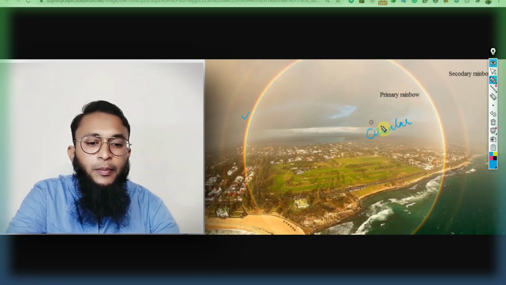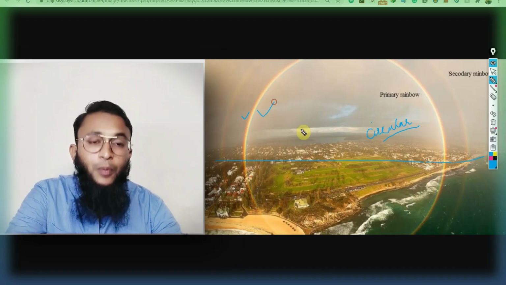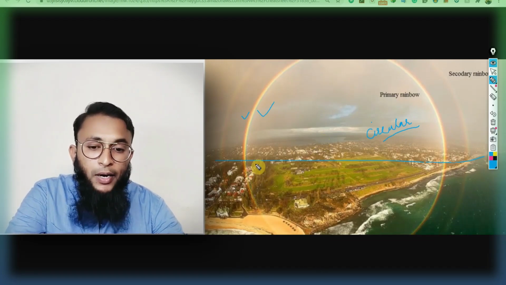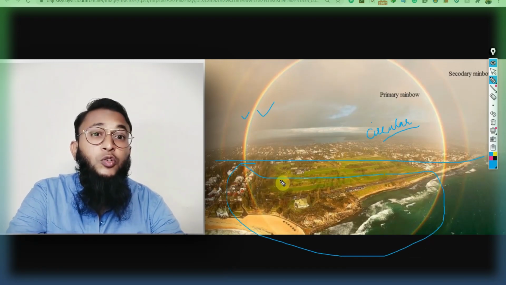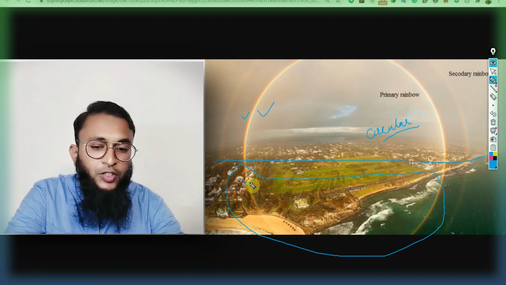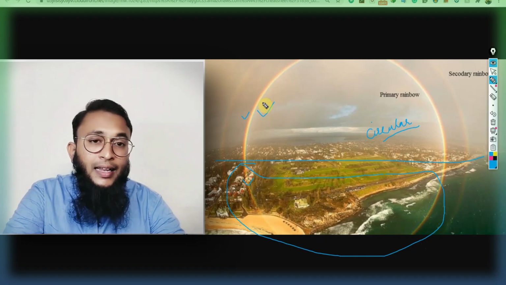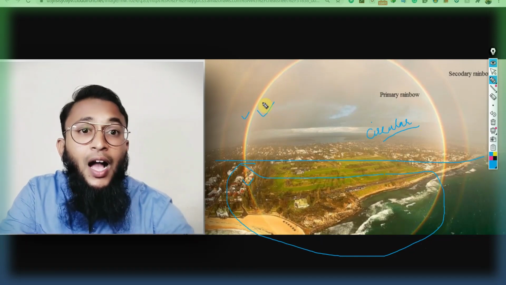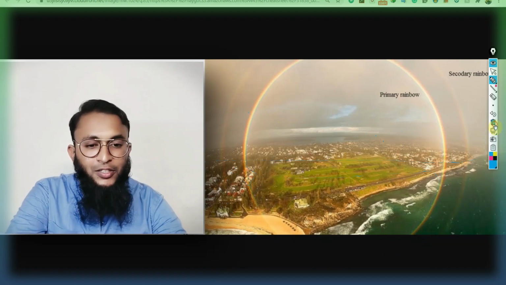Why do you think this rainbow is a circular one? Because not only the top portion of droplets are able to produce the rainbow, but also the bottom portions, which generally we won't be able to see when we are standing on the ground. These droplets of water, all of them are coming at the angle of 40 to 42 degrees, and hence the light ray reaches you and we are able to see the rainbow in a circular shape. I guess you understood now.